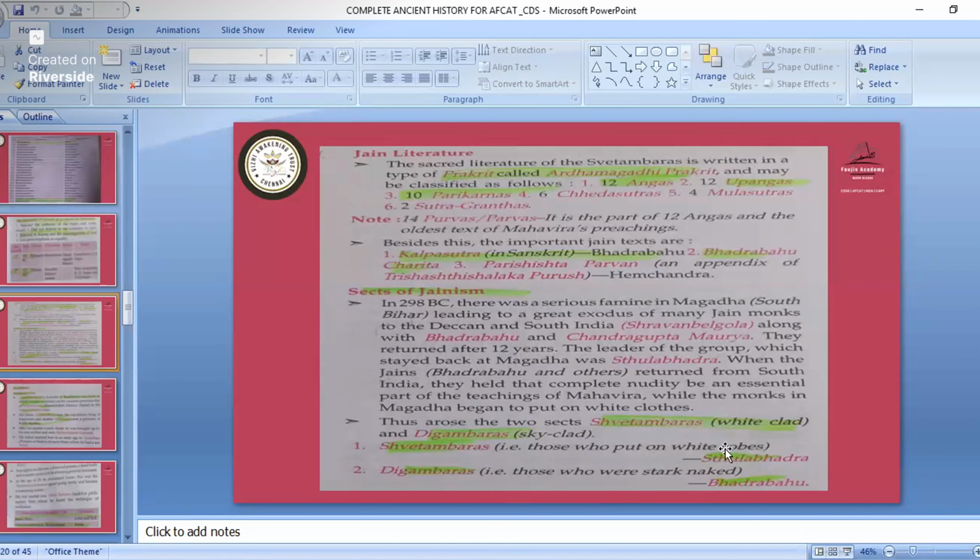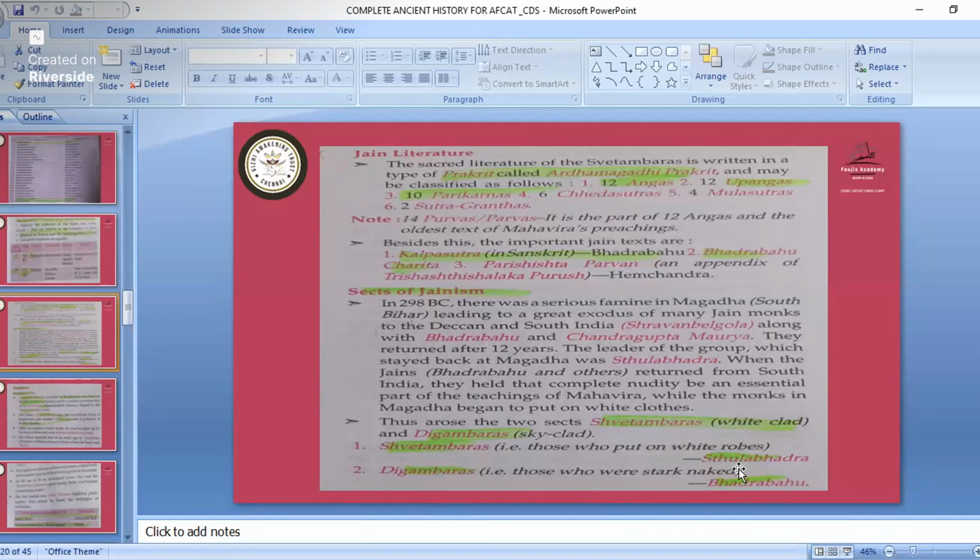Svetambara is white clad and Digambara is sky clad. White clad means those who put on white robes. Sthalbhadra was the leader of the Svetambaras and Bhadrabahu was the leader of the Digambaras, those who remained stark naked.